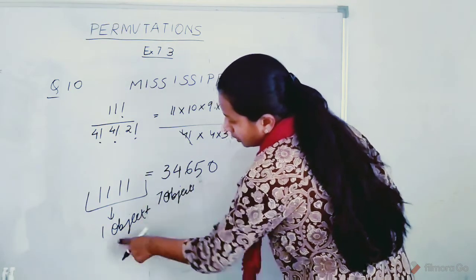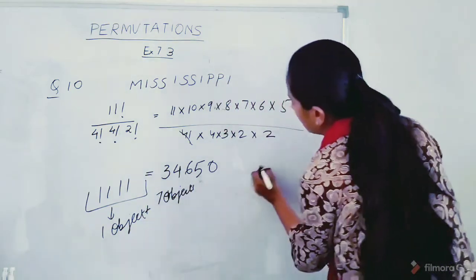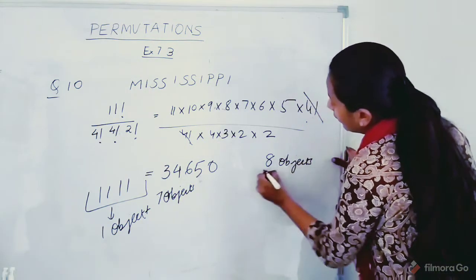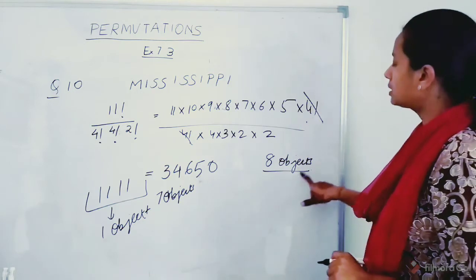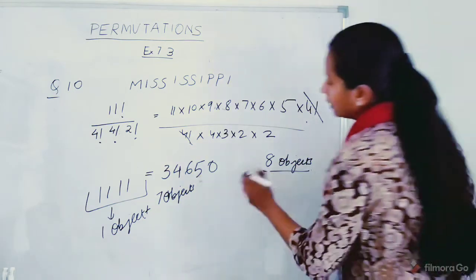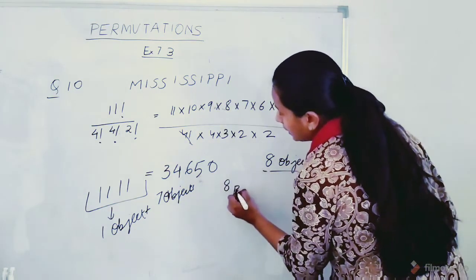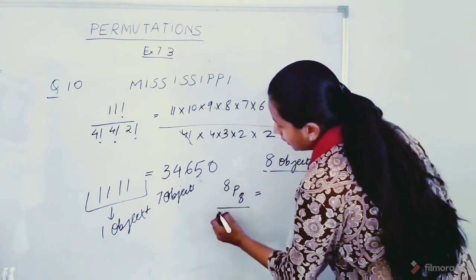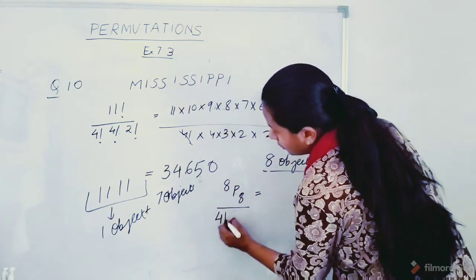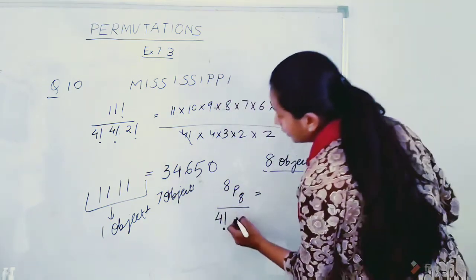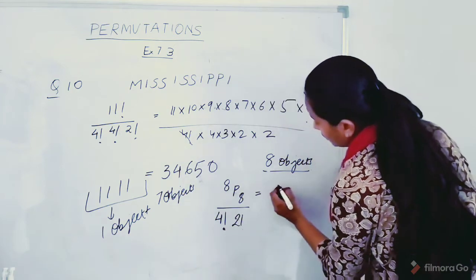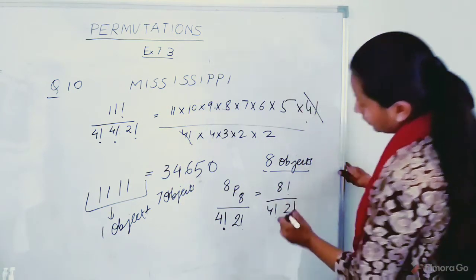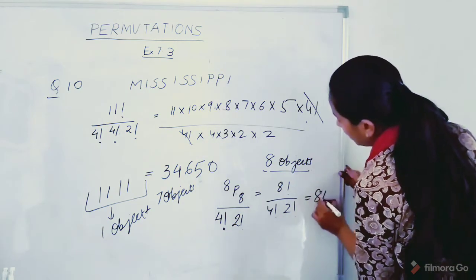So 1 plus 7, we will have 8 objects. Now we have to find the permutation for these 8 objects, that is 8P8, divided by the S appearing 4 times and P appearing 2 times. So 8 factorial divided by 4 factorial, 2 factorial, which is 840.